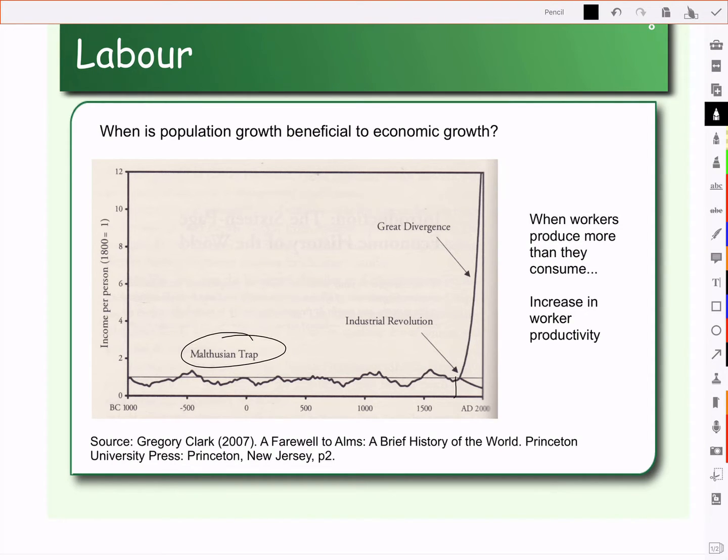So this was the first time in history that a single worker was actually making more than their family consumed. Because of that increase in productivity, workers now made more than they needed in terms of goods and services, which means everyone got access to more goods and services. So then we started to see economic growth.